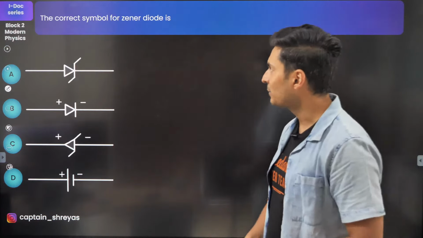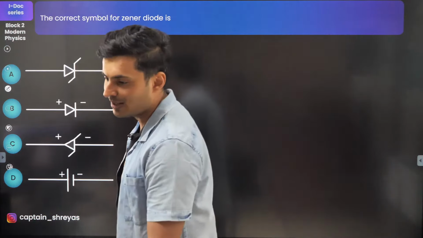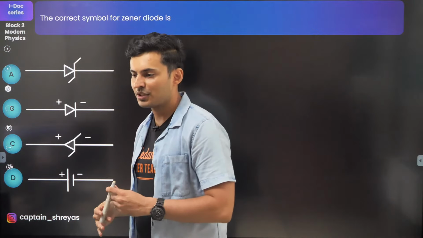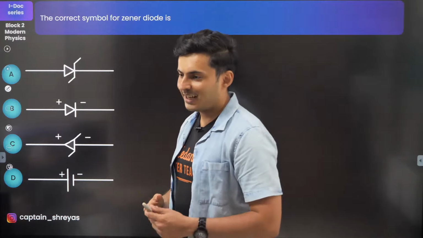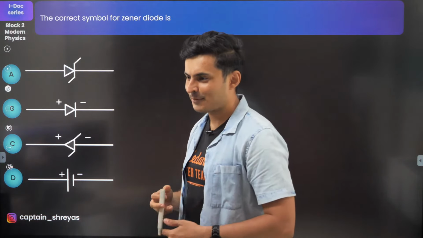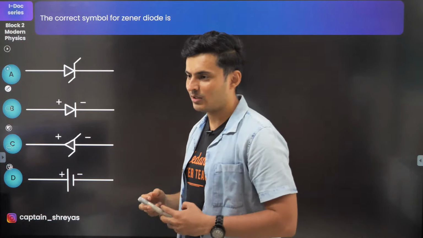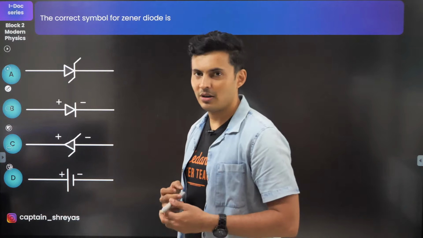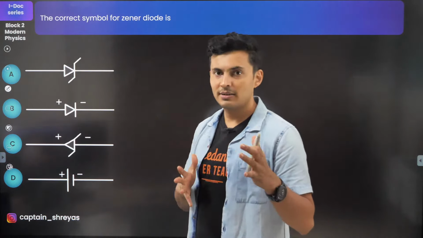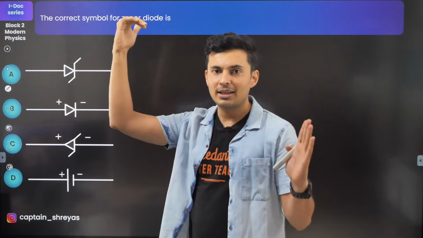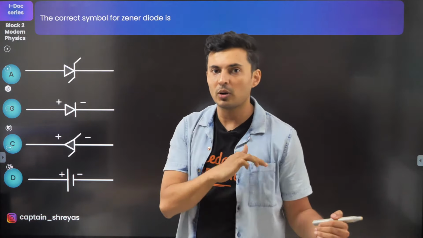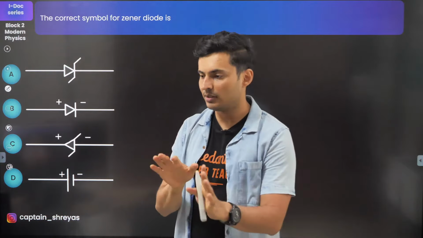Moving on to the next one. The correct symbol for the Zener diode is how much? Okay. All right. Come on, guys. Think about it. Okay, so just see the potentials. Always the P side should be higher and the N side should be lower. That will be forward. Exact opposite will be reverse.